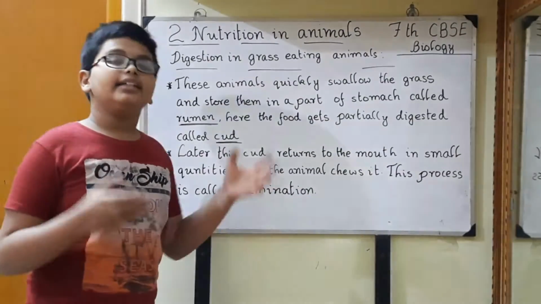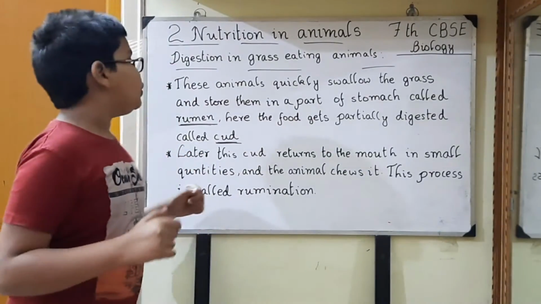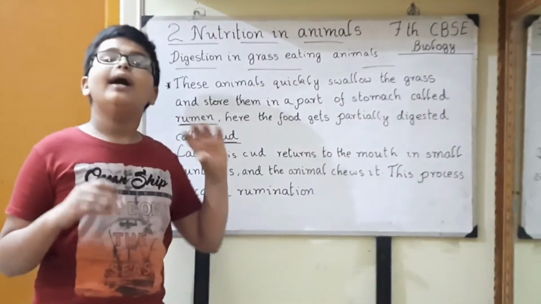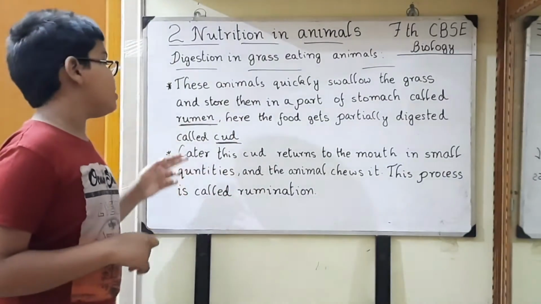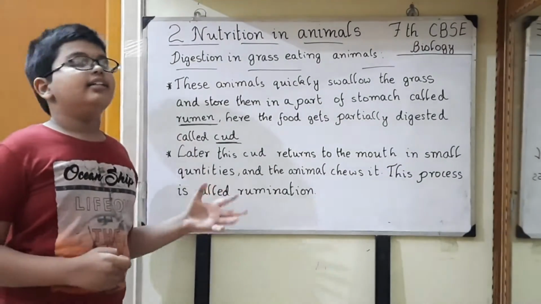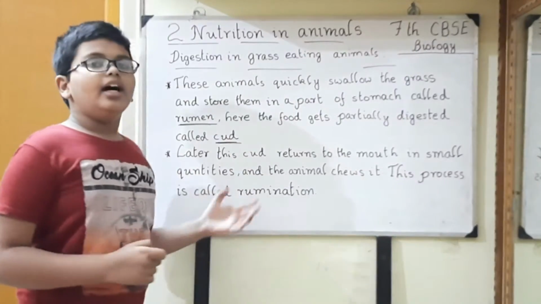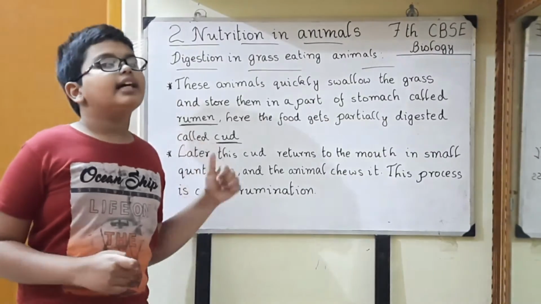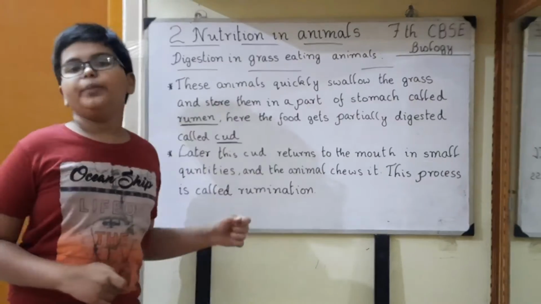And this swallowed grass is stored in a part of the stomach called the rumen. Right? In this rumen, the food gets partially digested, and this partially digested grass is called cud. Later this cud returns to the mouth of the animal in small quantities, right? When the cud returns to the mouth, the animal chews it. This process is known as rumination.